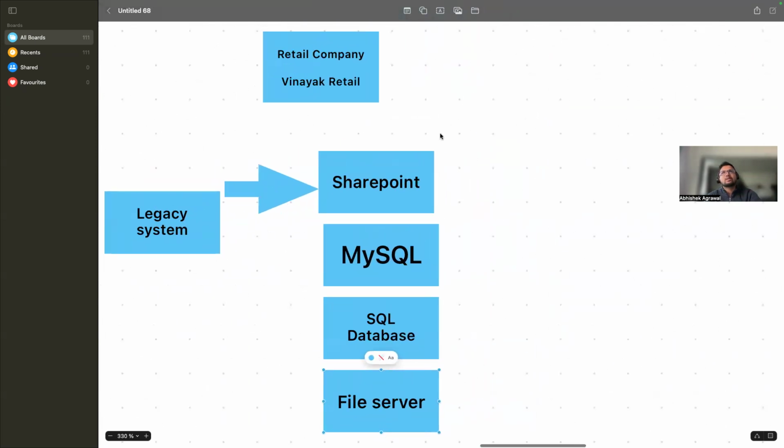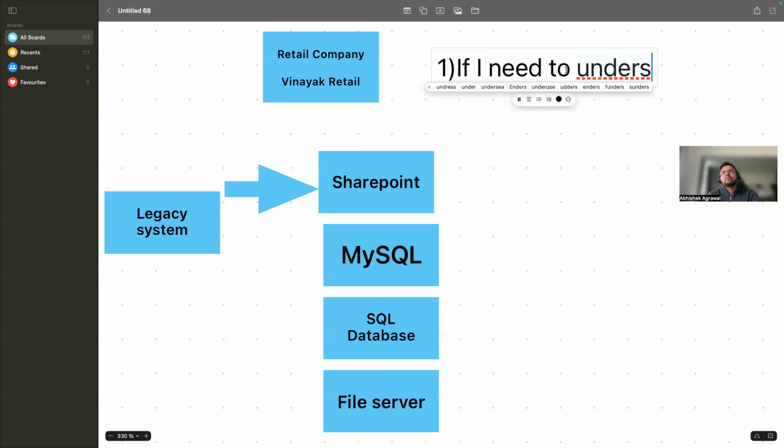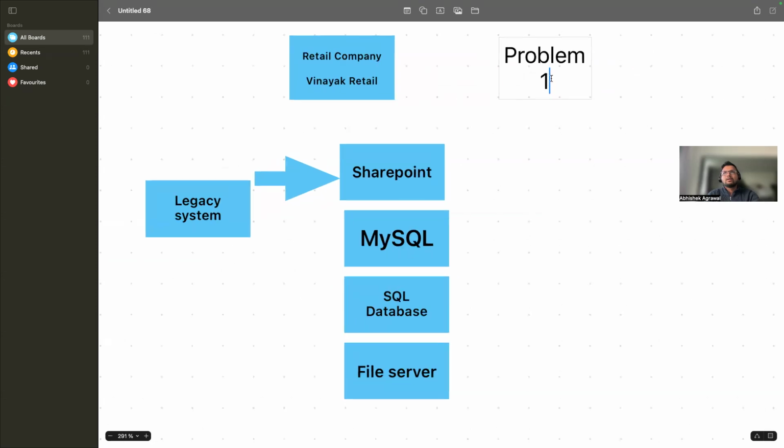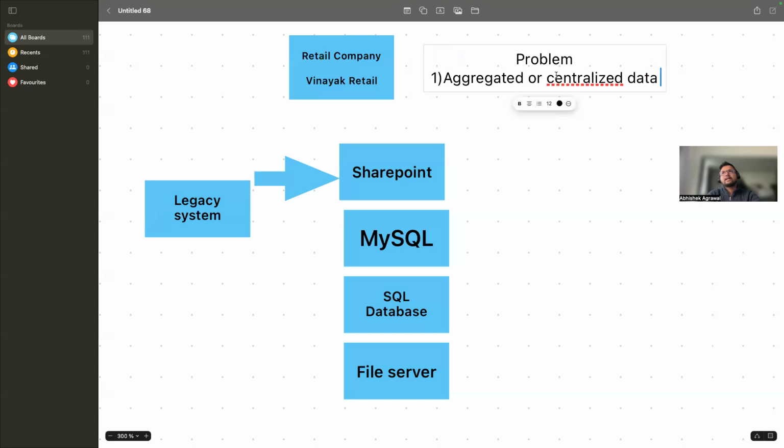If I'm storing data in all of those systems, what is the problem statement? The first problem is, if I want to collate the data, an aggregated or centralized data point is not there.